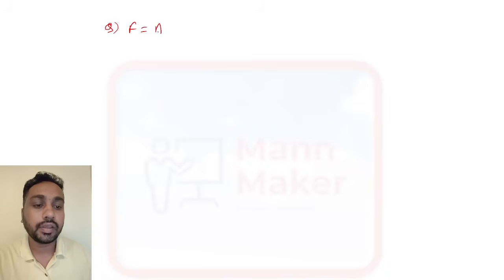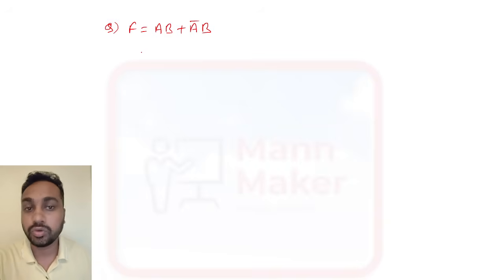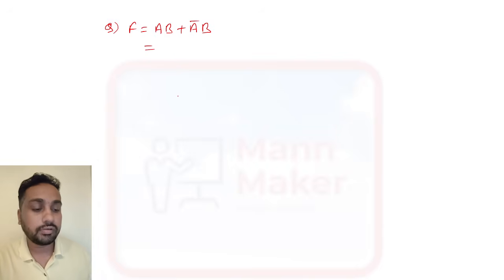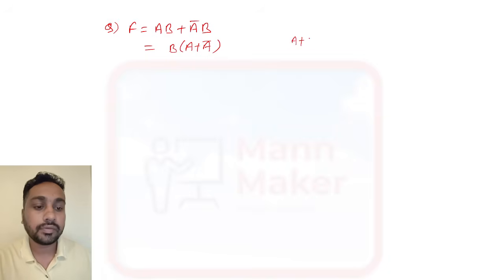Just remember all these points for solving questions, for Boolean algebra reduction. Suppose you have F equal to AB plus A bar B, and you need to reduce this using the Boolean algebra method. What will you do here? You can see you have B as a common factor, so take B common, and this leaves A plus A bar. Just now we have seen in the basic laws, A plus A bar is 1. So it will be what?